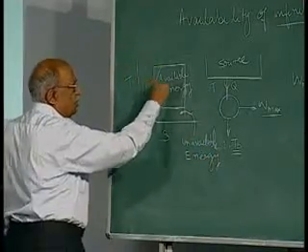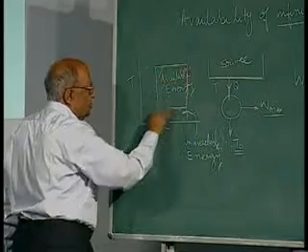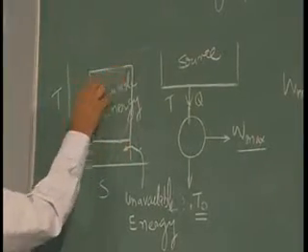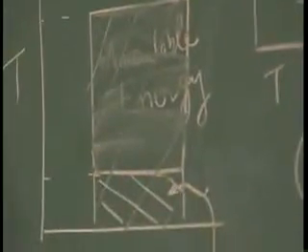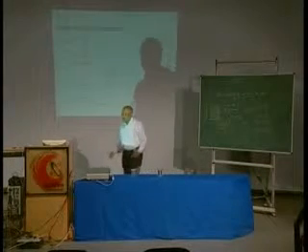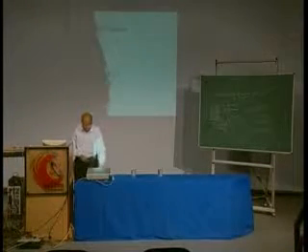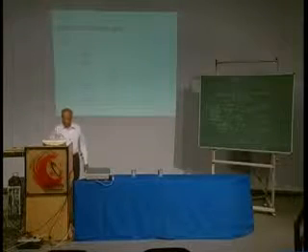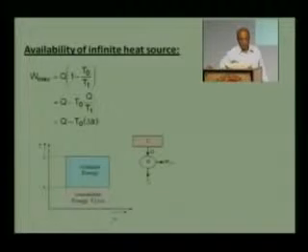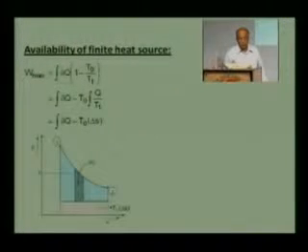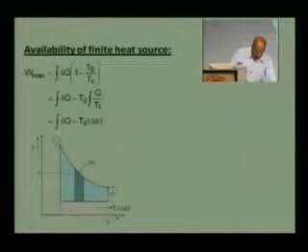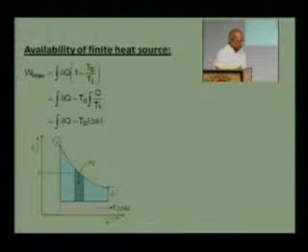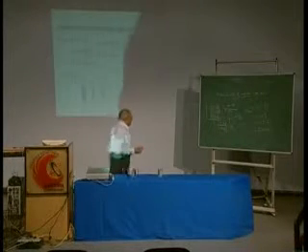So, out of the total heat supplied Q, this is the maximum work that can be done, and this part is the unavailable part of the energy which has to be rejected to the environment, and this unavailable energy is T0 delta S, whereas available energy is (1 minus T0 upon T1) into Q. Then this was about the infinite source, and for a finite source, the difference between infinite source and finite source is that the temperature of the finite source would be constantly dropping.